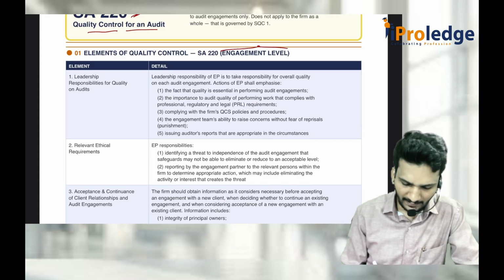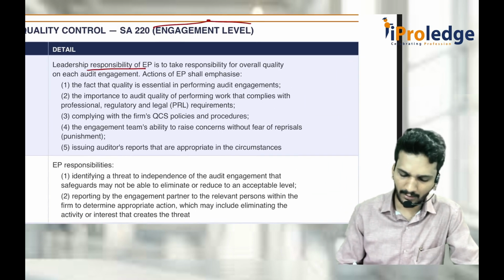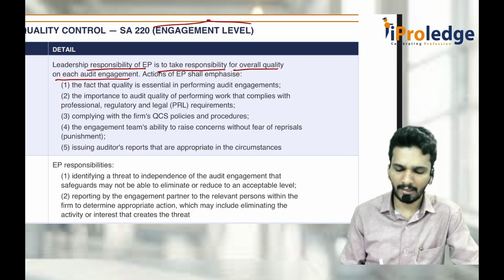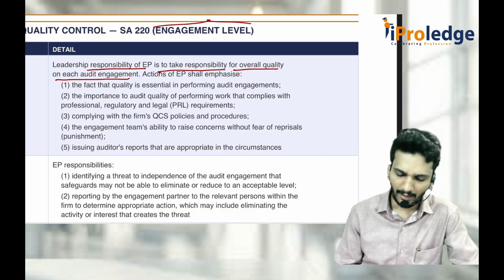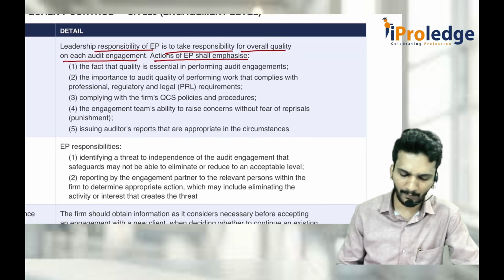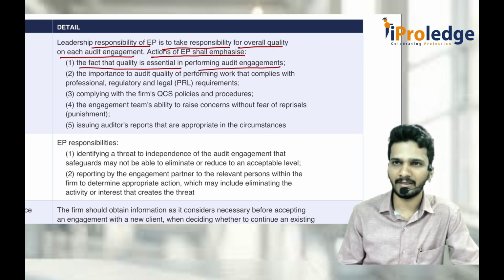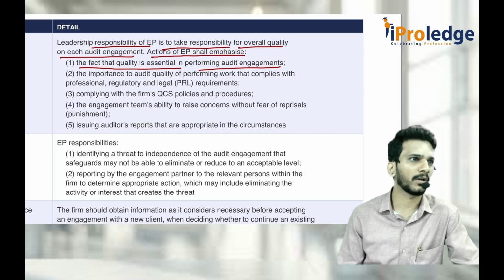So first one is again leadership responsibility. Leadership responsibility of an engagement partner is to take responsibility for overall quality on each audit engagement. He should take the quality with respect to the engagement, and the actions of the engagement partner shall emphasize, mainly he should give importance to the fact that quality is essential in performing the audit engagement. Similar things we told there: consideration should not overtake the quality. Here we are telling that for every engagement, quality is first important.